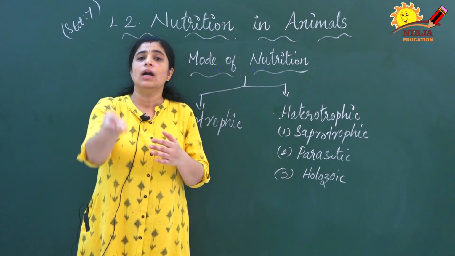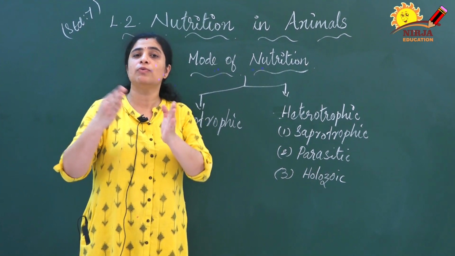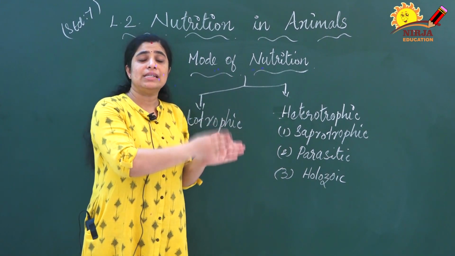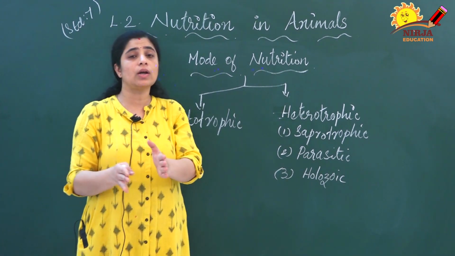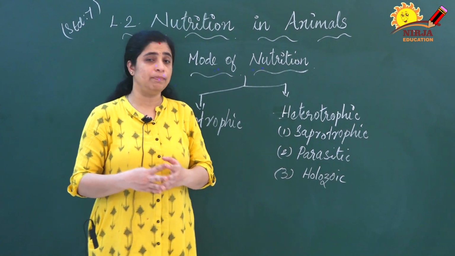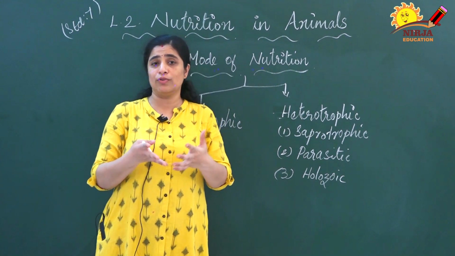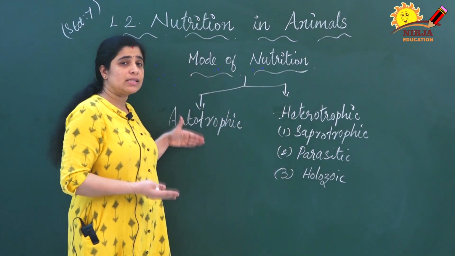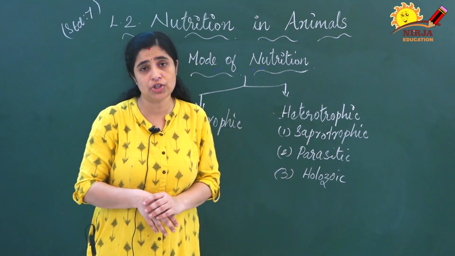Suppose a lion is eating a sheep. The sheep depends on plants for food, and when the lion eats the sheep, it indirectly depends on plants. That is why we call plants the primary source of food. In this way, those that can't prepare their own food depend on plants. This mode of nutrition is known as heterotrophic nutrition.